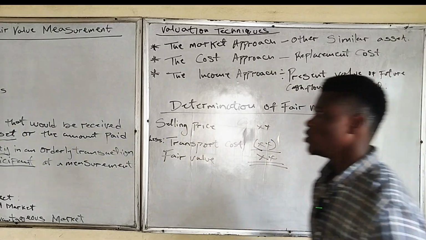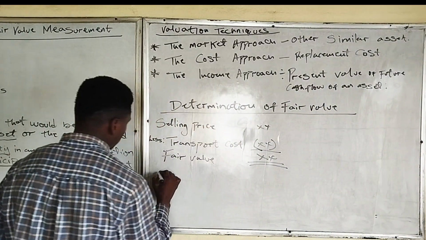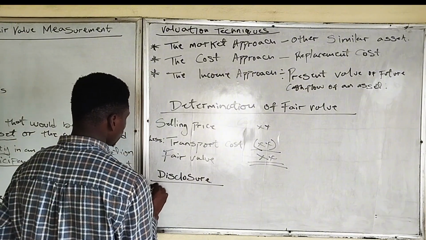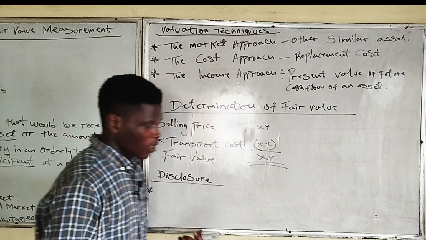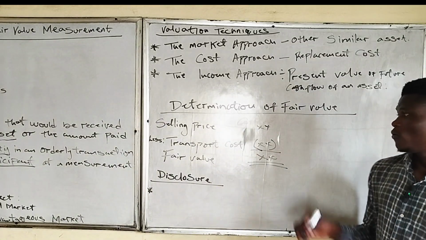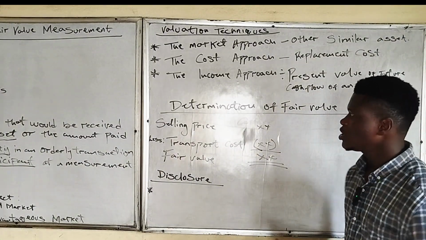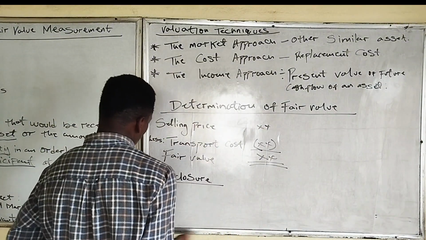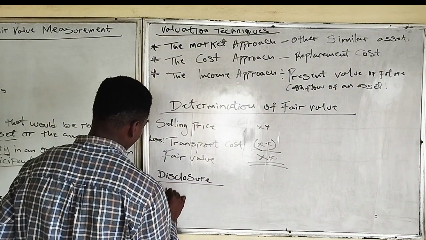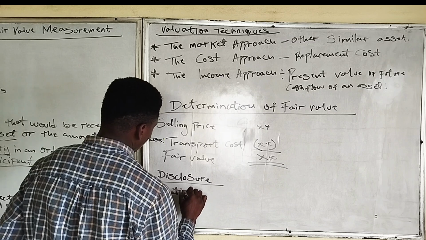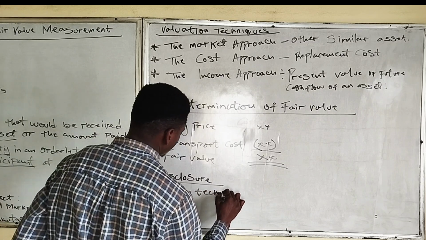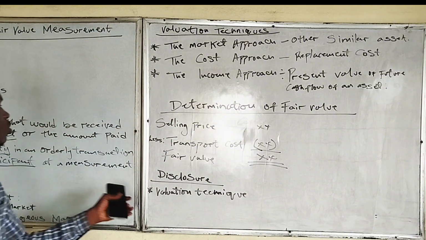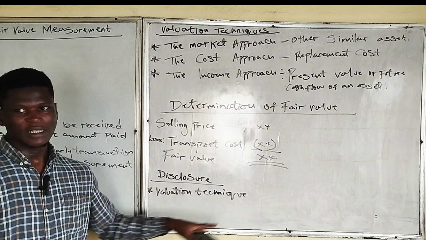That's that. Then for the disclosure requirements, an entity must disclose. We said disclosure requirements are those things that must be disclosed for users of financial statements. So an entity must disclose its valuation techniques. Under fair value, it is mandatory that you disclose your valuation technique as an entity.